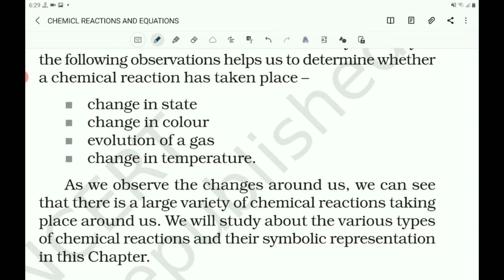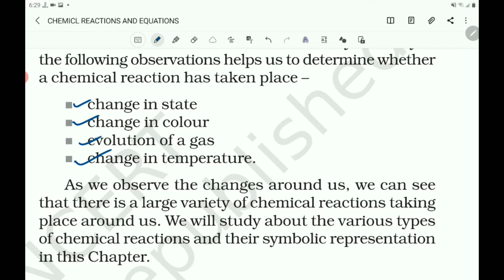In a chemical reaction, any one of the following changes takes place. The following observations help us to determine whether a chemical reaction has taken place or not. First one, change in state, change in color, evolution of a gas, change in temperature.